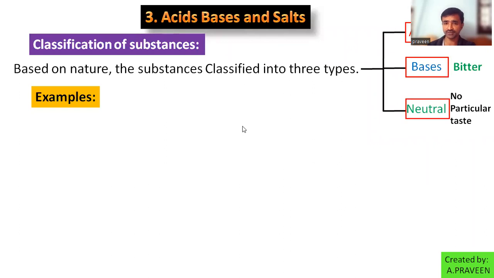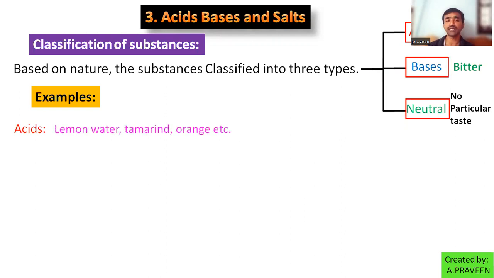Acids, sour in taste. Examples for acids here. Right? So I can give you examples from daily life: lemon water, tamarind, orange, etc. We can add many into our list. Right? These are all sour in taste. Lemon water, tamarind, orange, they are sour in taste. So based on the taste, I classified these as acids.